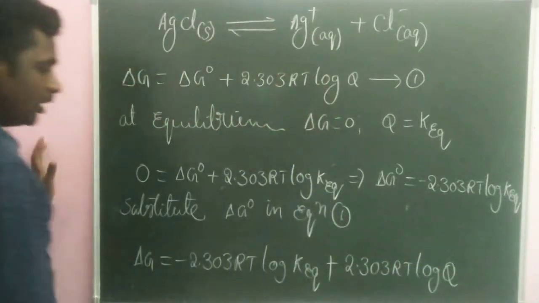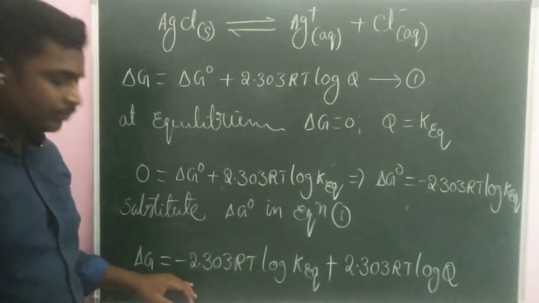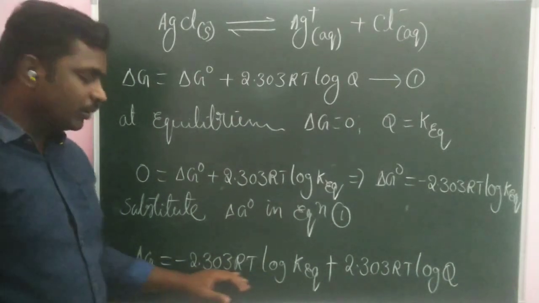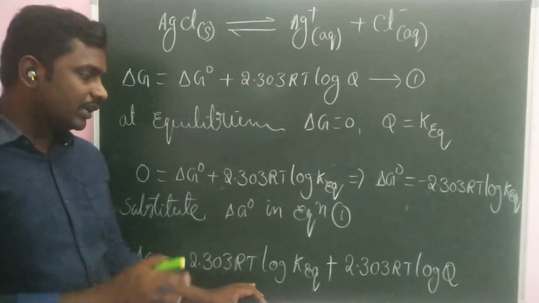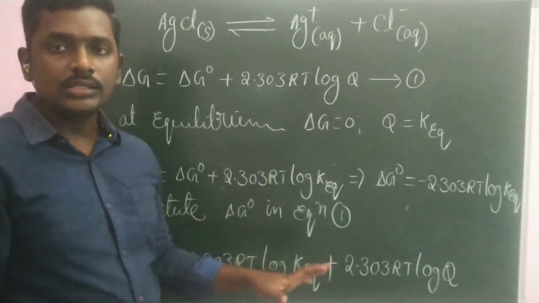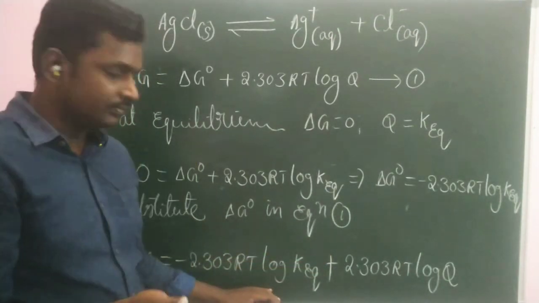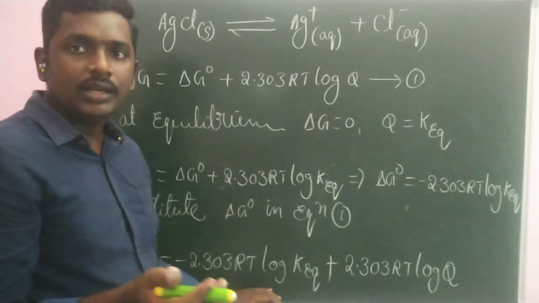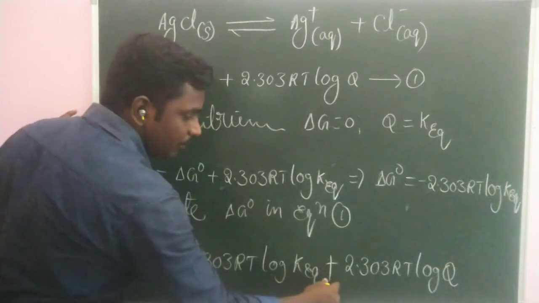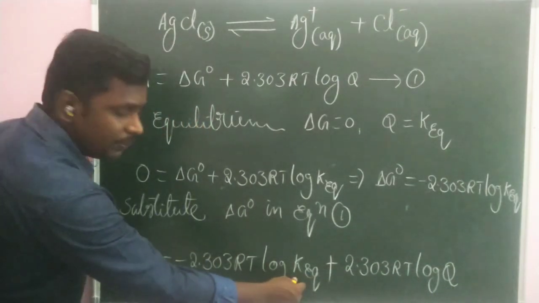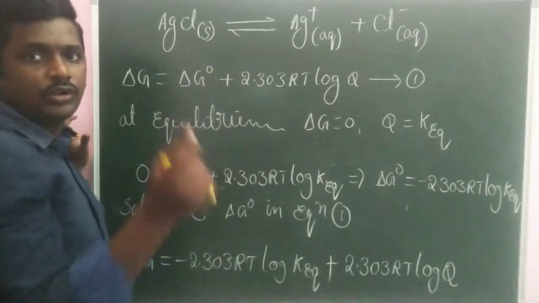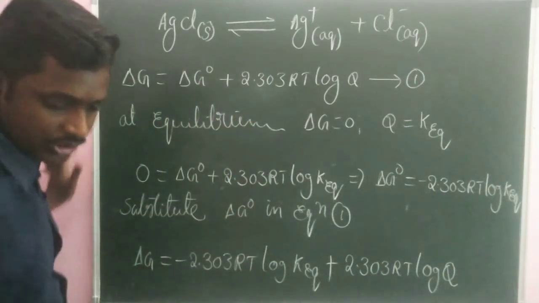So this is the expression that we have got, where in this formula 2.303 RT is common. If you take 2.303 RT common, it will become log A minus B. Log A minus B can be written as log A minus log B, which can be written as log A by B. So here Q is in the positive form, equilibrium constant is in the negative form. So the resultant ratio will become reaction coefficient by equilibrium constant.